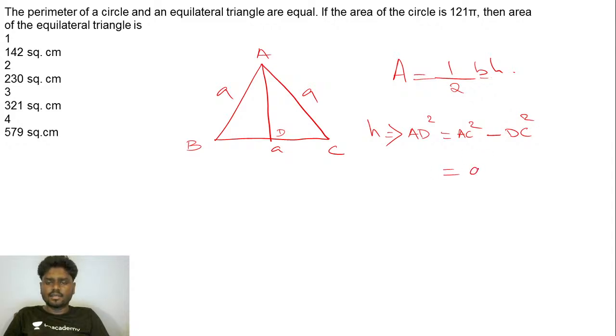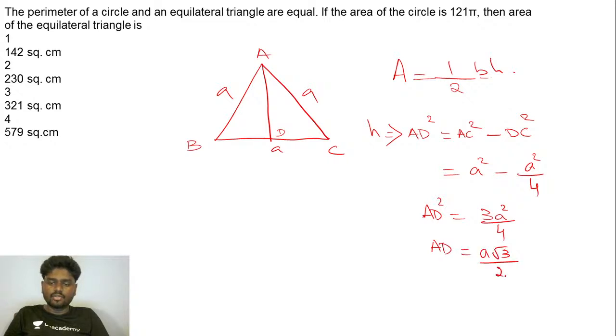AC square is a square and DC is half of a, so a square by 4. This is going to give you 3a square by 4 as the value of AD square. So AD is equal to a root 3 by 2.